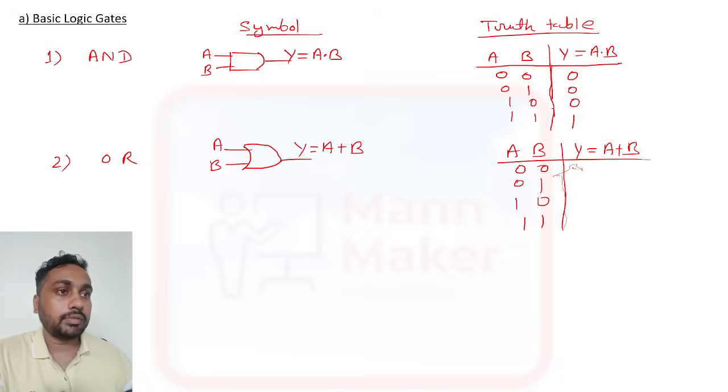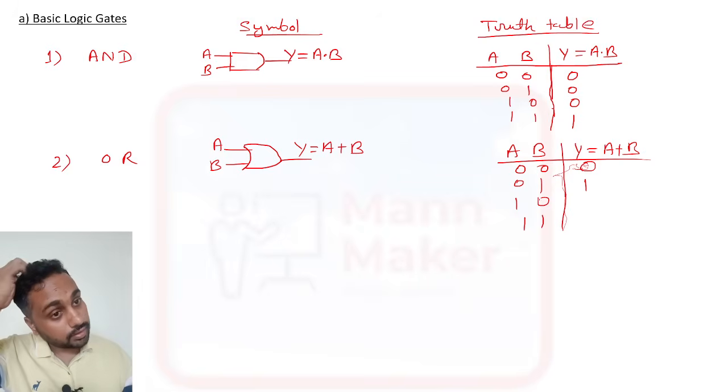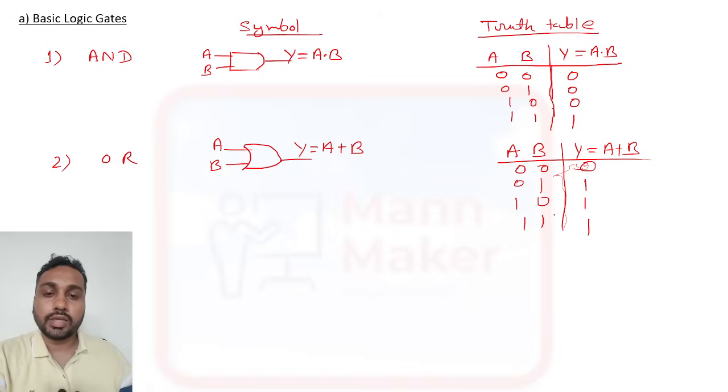Here 0 plus 0 is 0, 0 plus 1 is 1, 1 plus 0 is 1, and 1 plus 1 is also 1. So this is the truth table of the OR gate.